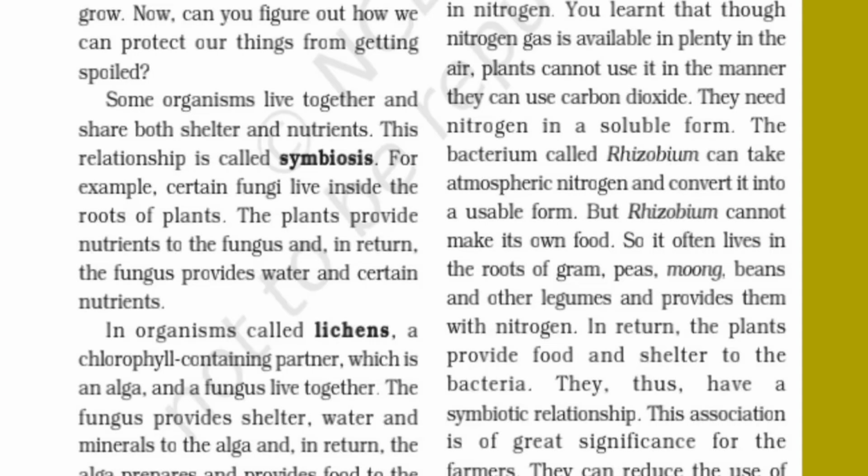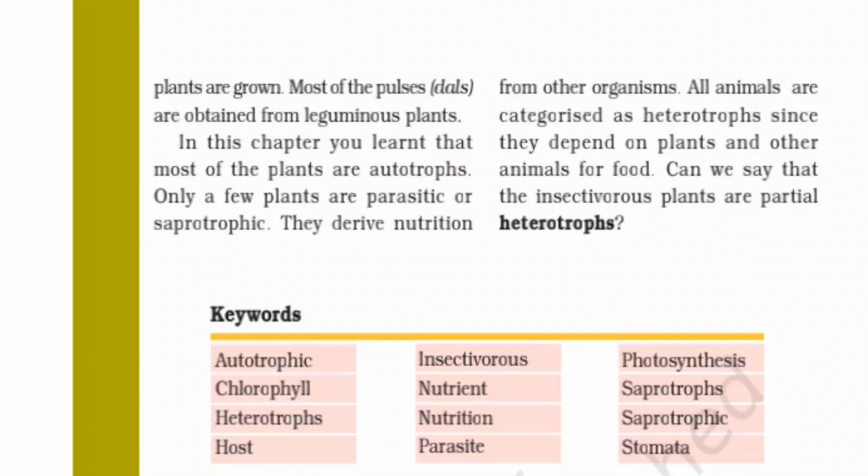This association is of great significance for the farmer. They can reduce the use of nitrogen fertilizer where legumes are grown. Most of the pulses, dals, are obtained from leguminous plants. In this chapter, you learned that most of the plants are autotrophs. Only a few plants are parasitic or saprophytic. They derive nitrogen from other organisms. All animals are categorized as heterotrophic since they depend on plants or other animals for food. Can we say that the insectivorous plants are partially heterotrophic?